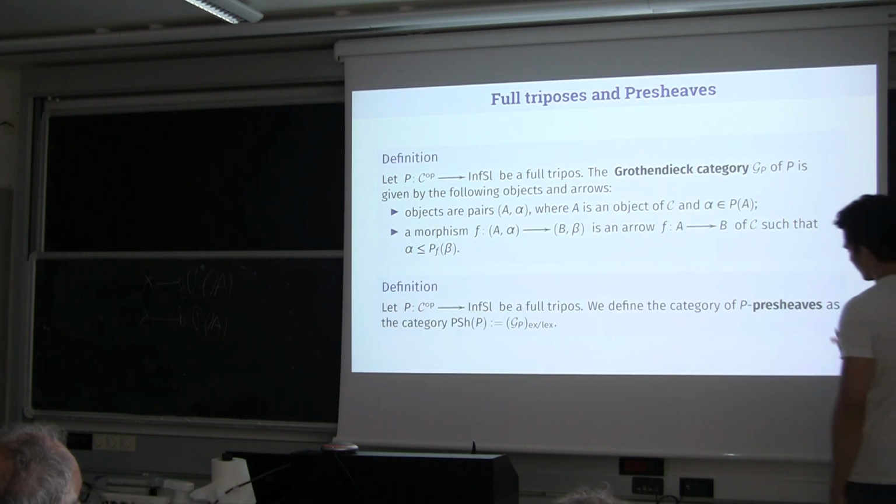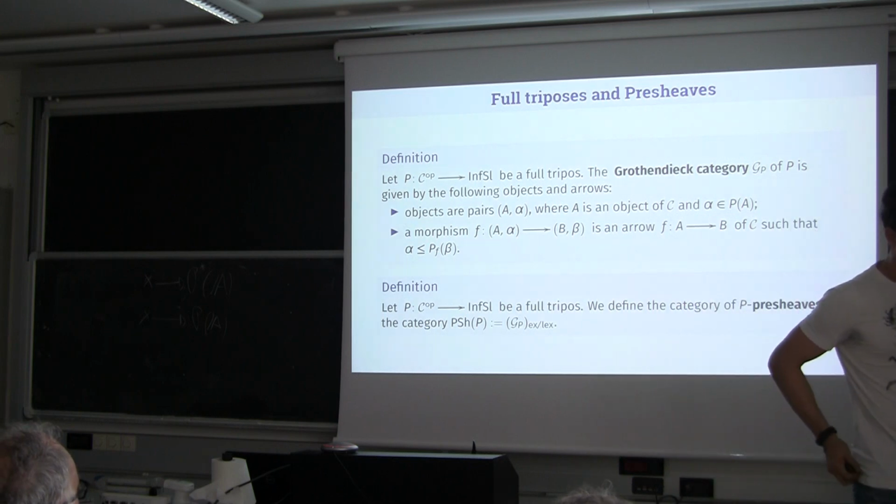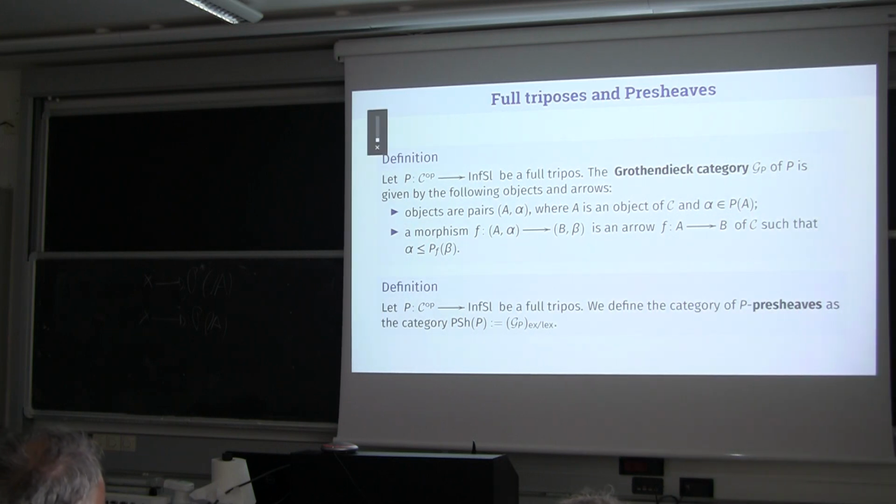Now, as I said, the first thing that we have to define if we want to generalize the starting picture is a category which wants to be the category of presheaves of our tripos. And to define this category, I want to recall the notion of Grothendieck category associated with a full tripos. Essentially, if we have a full tripos, we can define this category, denoted in this way, and the objects are pairs, where the first component is an object of the base and the second one is an element of this fiber. And a morphism is just an arrow of the base satisfying this condition.